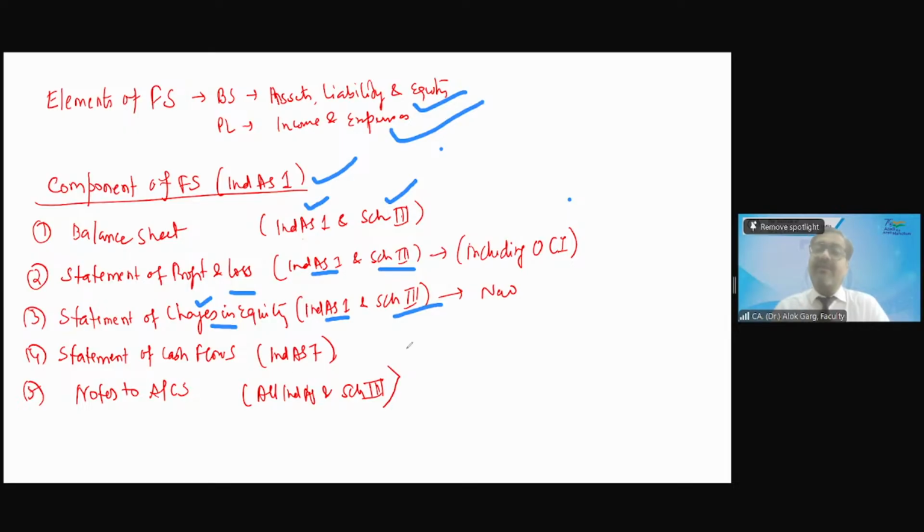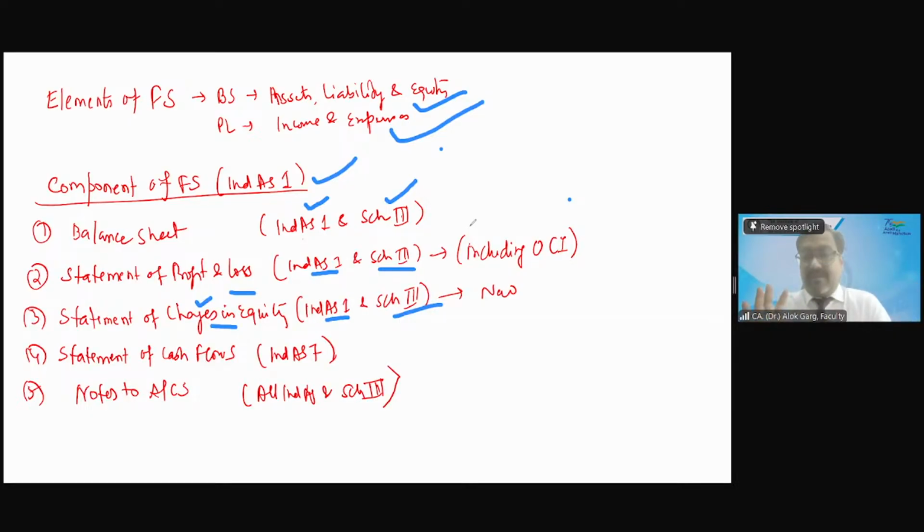Okay. Who has given the guidance relating to the format of the statement of cash flows? Who has given the guidance? Ind AS 1? Ind AS 7. Sir, Ind AS 7 gave the guidance, sir. So it is not Ind AS 3. It was accounting standard 3. That was AS 3 in the old AS. In Ind AS, it is Ind AS 7.